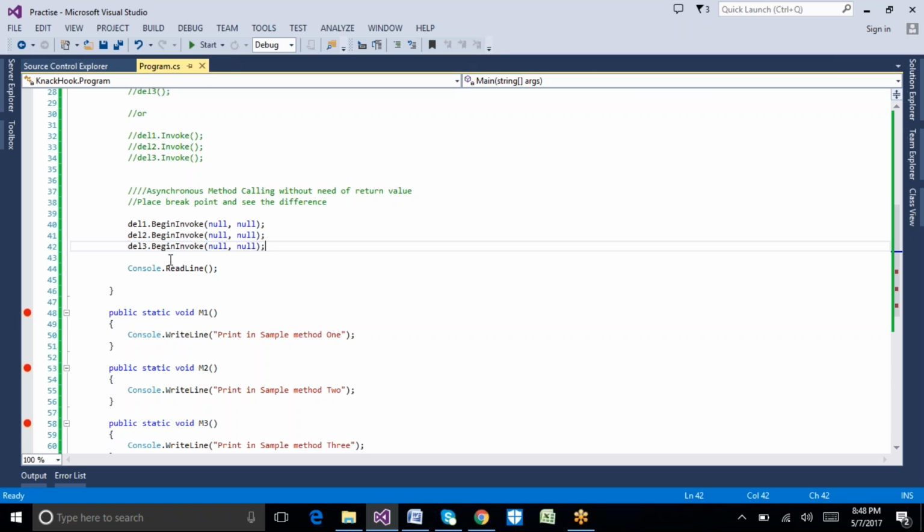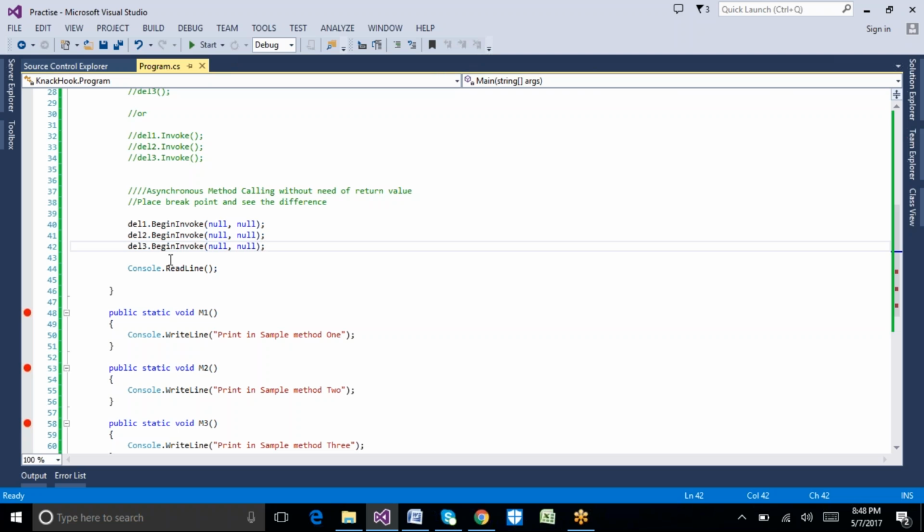If we call methods in such a way, first method 1 is called, and once it is completed, method 2 is called, and once that is completed, method 3 is called. That process is called synchronous method call execution. In synchronous method call execution, one method is dependent on another method.